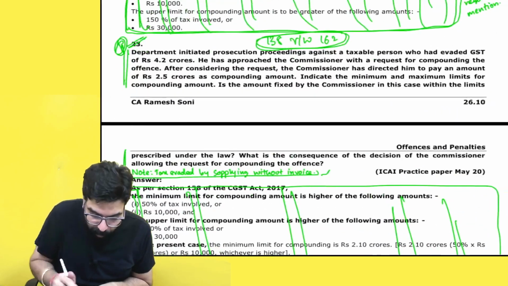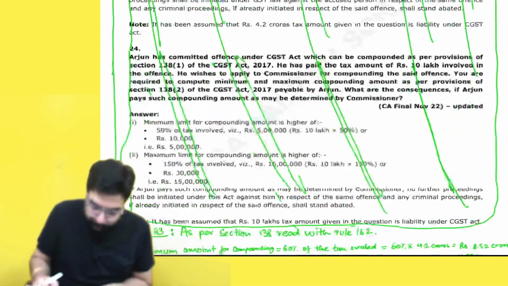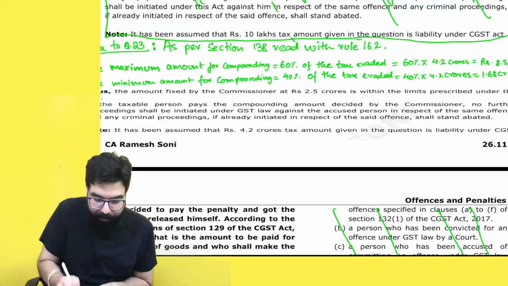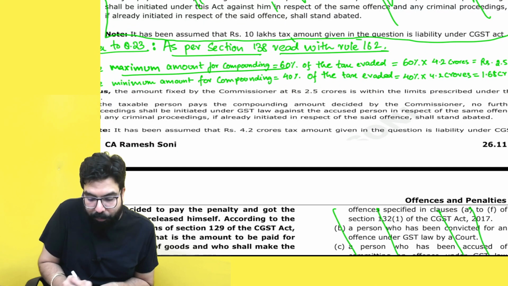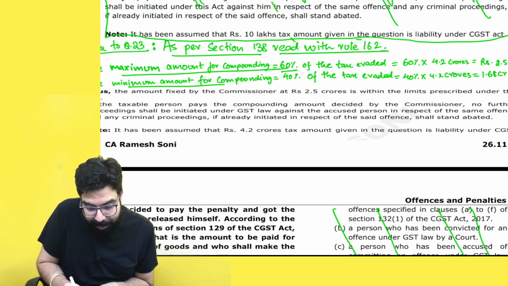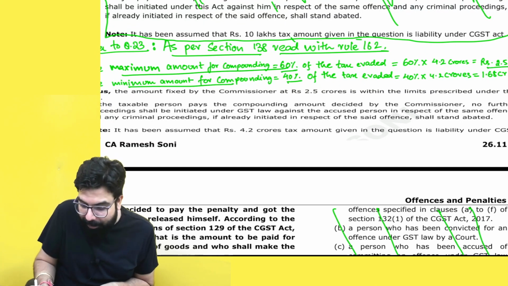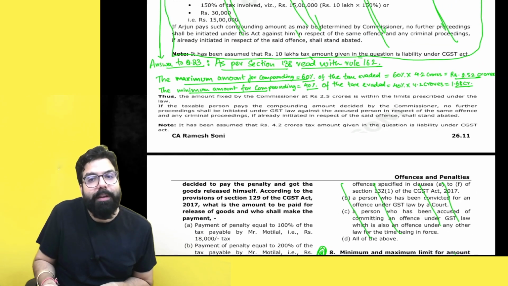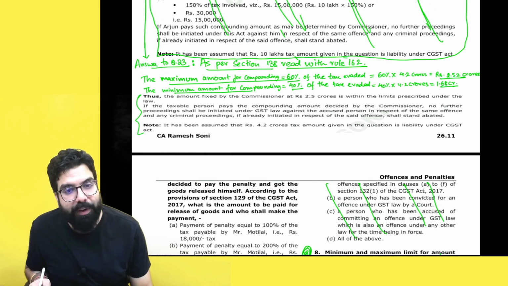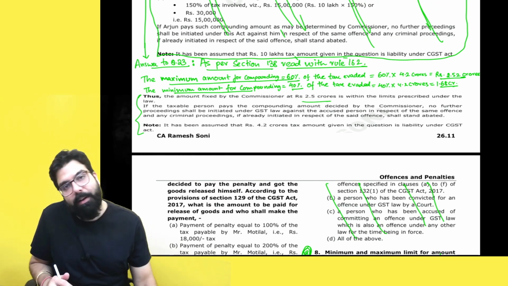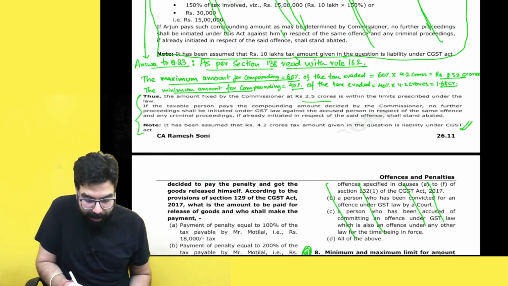So sir, what about the answer to question number 23? I have given the answer over here. As per section 138 read with rule 162, maximum amount of compounding is 60% now. Minimum amount of compounding is 40%, and hence this is the amount. Then I have continued the same answer which was given above, that when the Commissioner has fixed 2.5 crore, that is well within the limit. That's all. Till here I have given the answer.